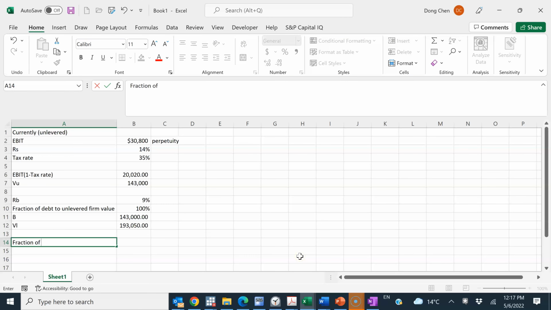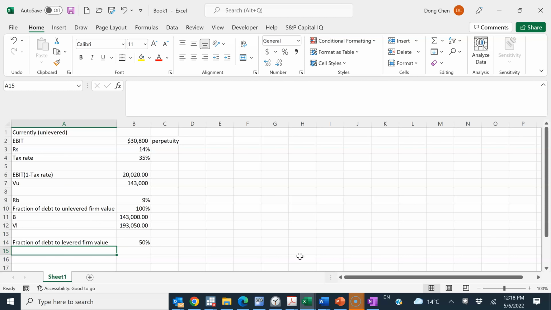That's why I will put the fraction as a separate variable, in a separate row, rather than hard code it into the formula.